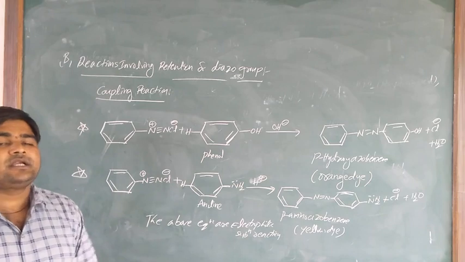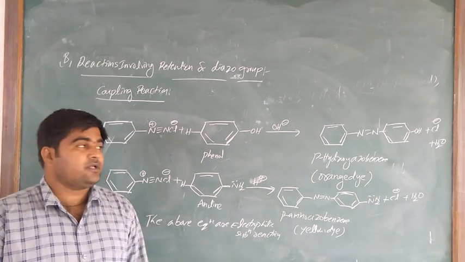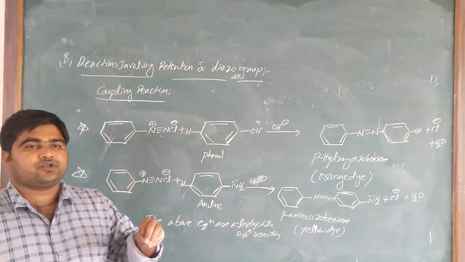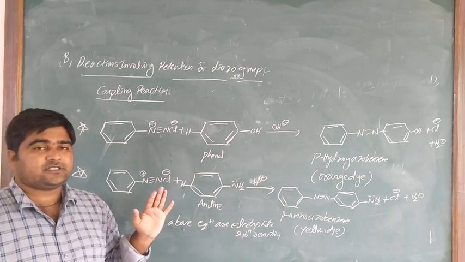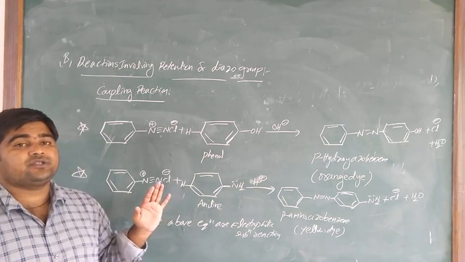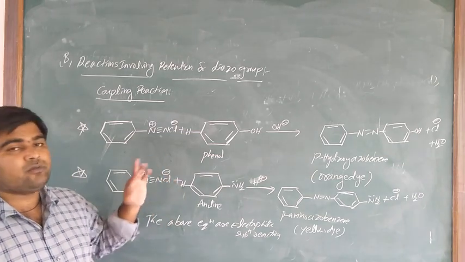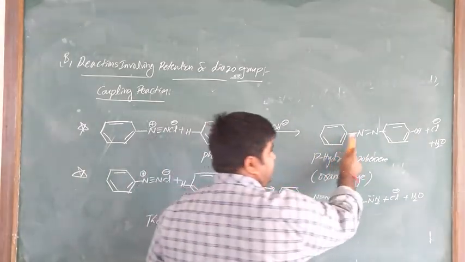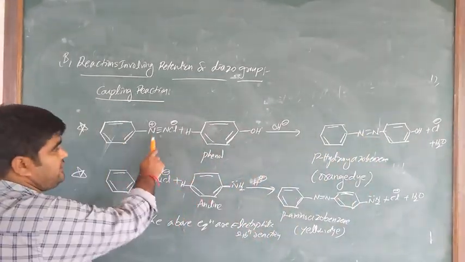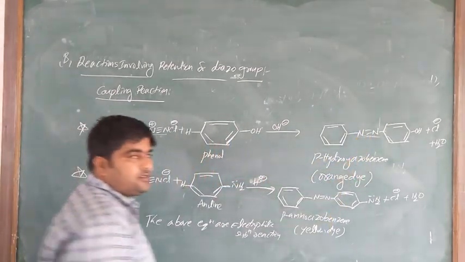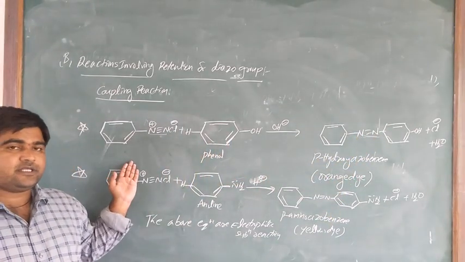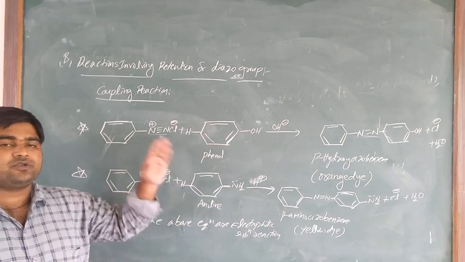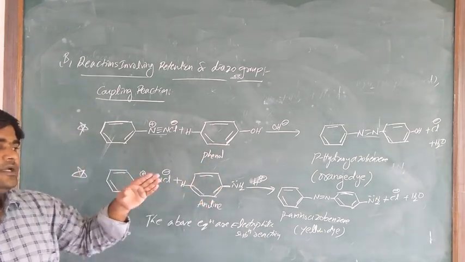Is it clear? Very important: the coupling reaction. Only one equation is there in reactions involving the retention of the diazo group. Example, only the coupling reaction. In the coupling reaction, the product obtained has extended conjugation with both the aromatic rings through N double bond N. Here the N triple bond N is there, but here it is N double bond N. So for example, benzene diazonium chloride salt reacts with phenol. In phenol, the para position hydrogen is coupled with the diazo group to produce the para hydroxy azobenzene, and it is orange dye.